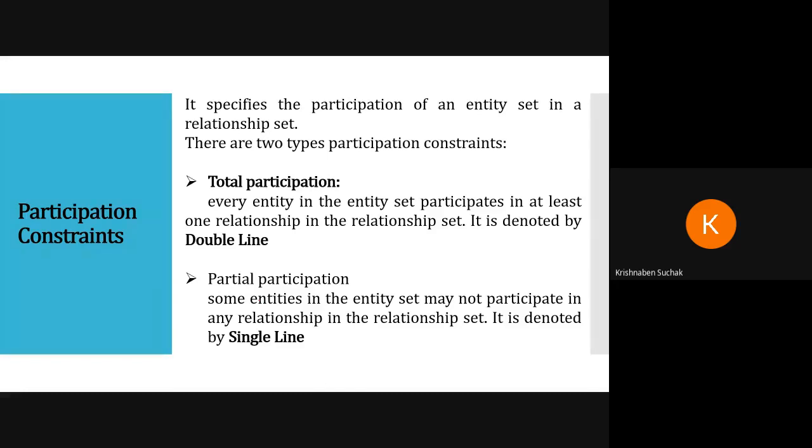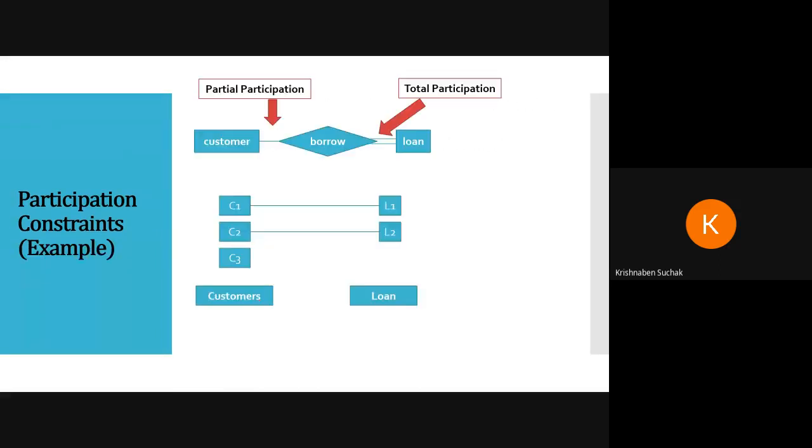And next one is partial participation. That is, some entities in the entity set may not participate. Here, for an entity, it is not compulsory to participate in any relationship of relationship set. Okay, and it is denoted by single line. Let us see the example.